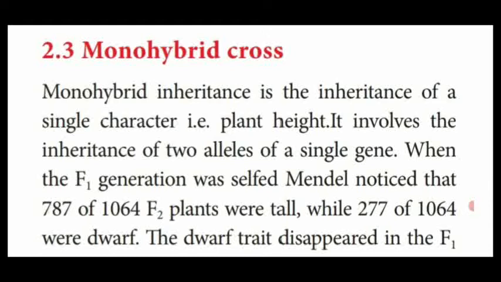This law is named as law of dominance. Another one, law of segregation. The alleles do not blend, but one of the parental characters, that is the dominant character, is expressed in the F1 generation. In the F2 generation, both the characters are expressed. That is, in the F1 generation, the alleles are segregated or separated. They come separately, capital T and small t. Then afterwards, all the characters are expressed in the F2 generation.